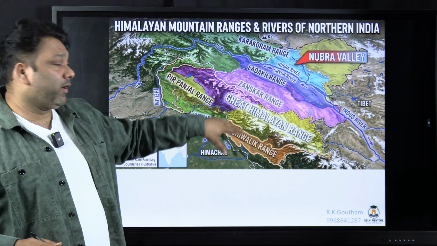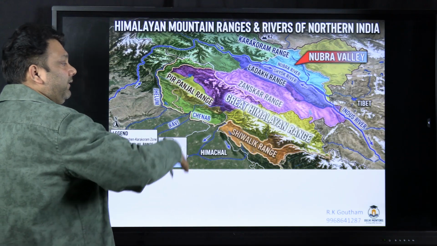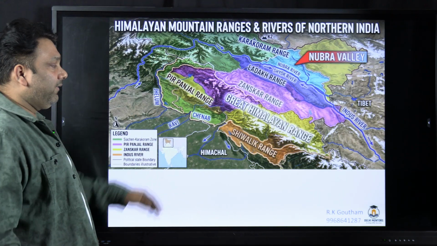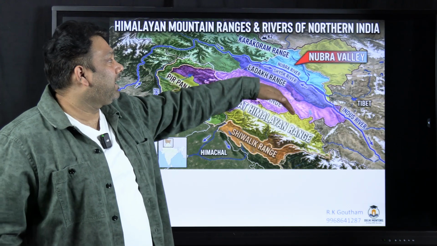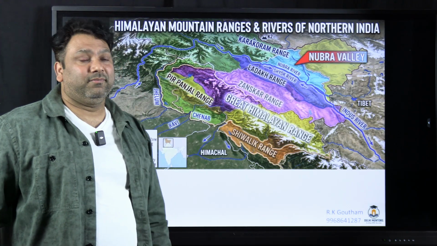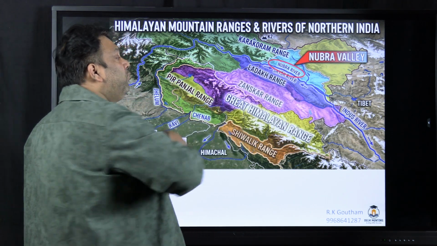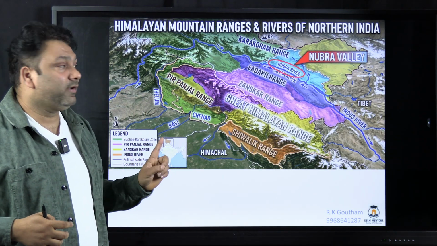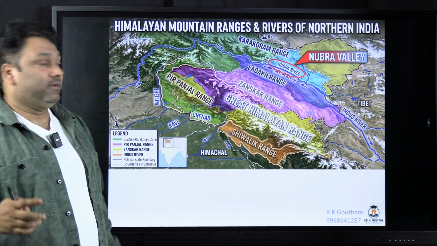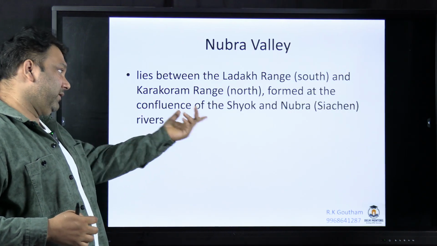You can see the map over here, you can see various ranges. So you have the Shivalik lower Himalayas, then you have this Pir Panjal middle Himalayas, Great Himalayas, you have this Janskar, Ladakh, and then you have Karakoram. So between the Ladakh and Janskar you have this Nubra valley. So in Nubra valley you have these two rivers, Nubra river and Shok river. So next, Nubra valley, okay, I told you, you can look here.